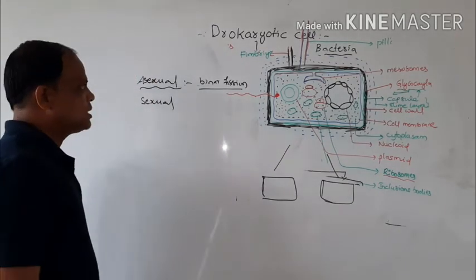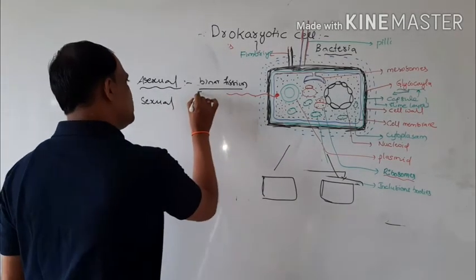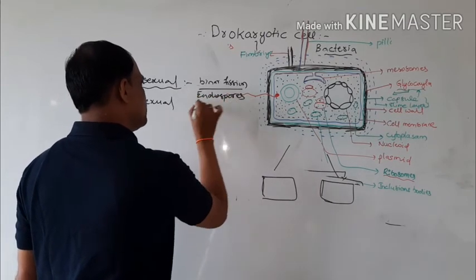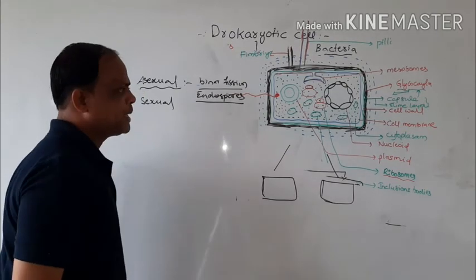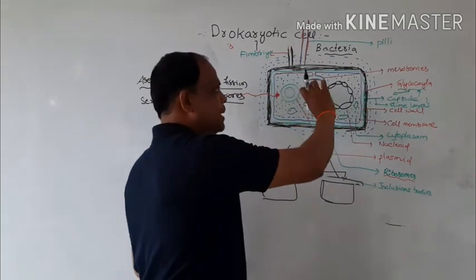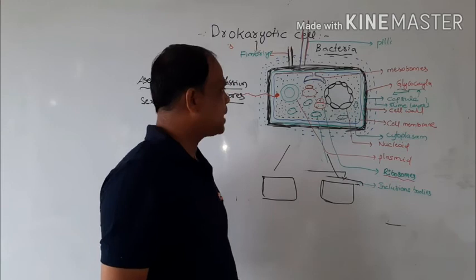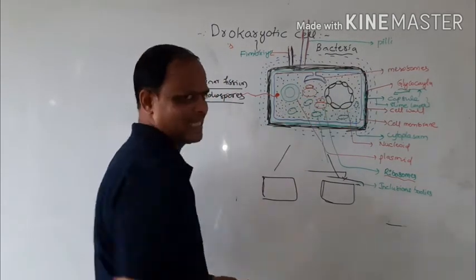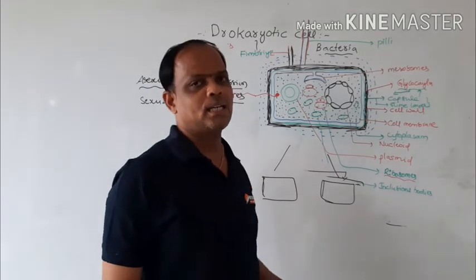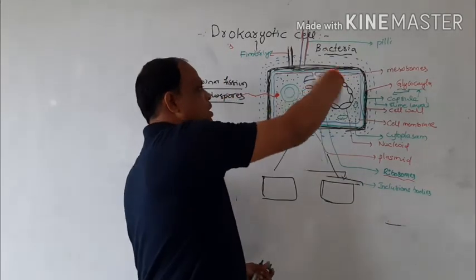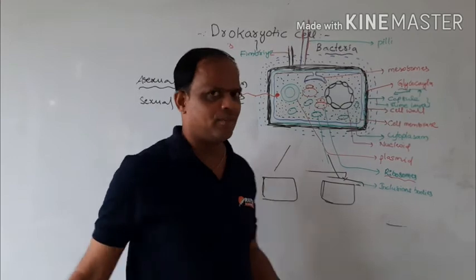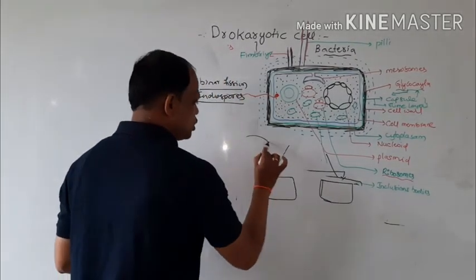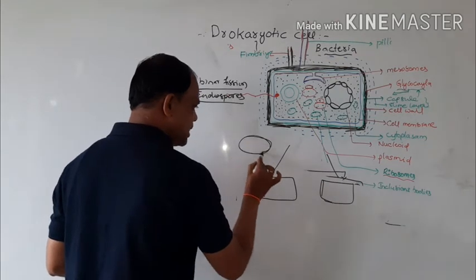Sometimes it involves endospores. Endospores form when several layers, composed of pectin and suberin, are deposited outside the cytoplasm, on the external side of the cell wall, and it is converted into one small structure.